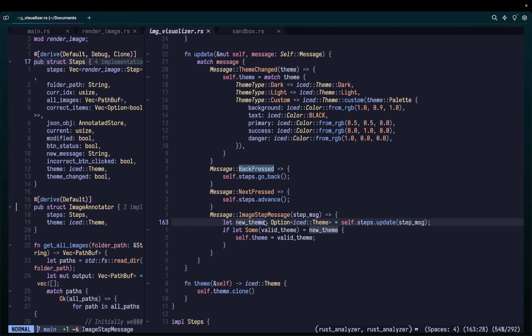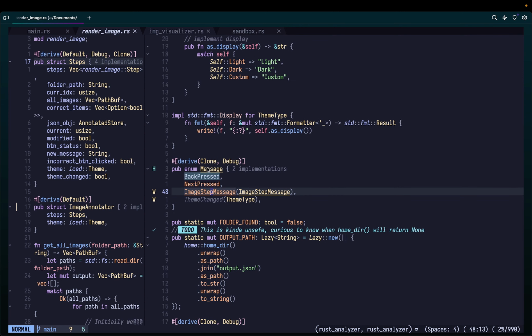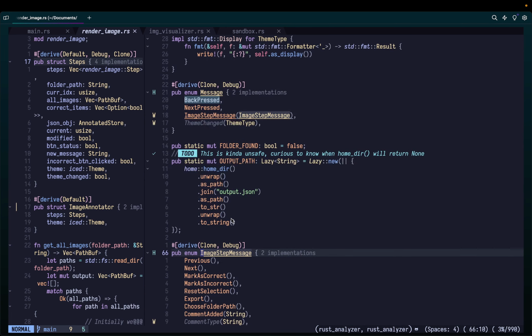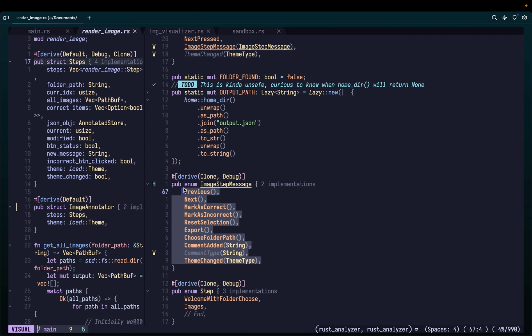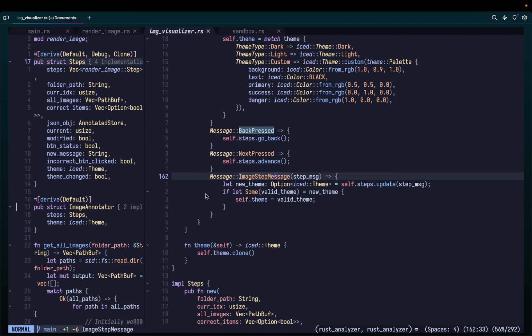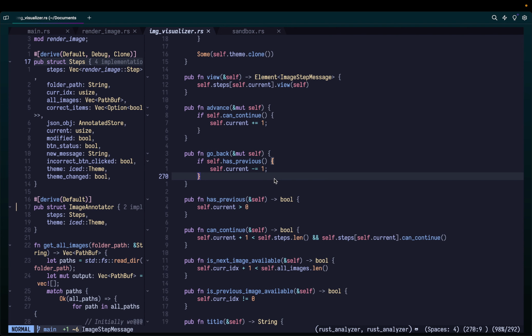Now this image step message, I created this another enum inside this message. Ideally let's not do that. I would have preferred if we stick to one enum only, but there you go. We have another enum, image step message. What it means is, when you do back image, next image and all, that's different to what I wanted to have in image step message.